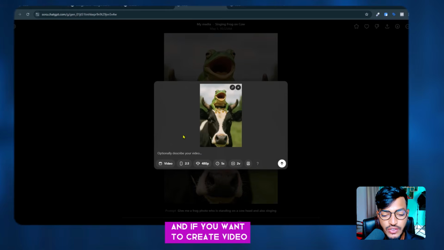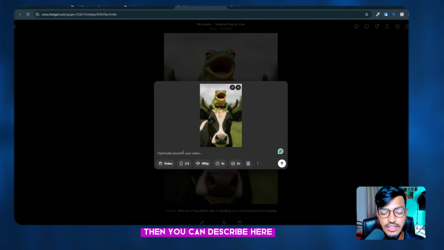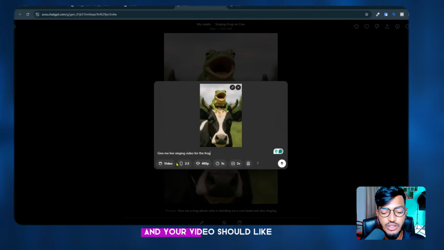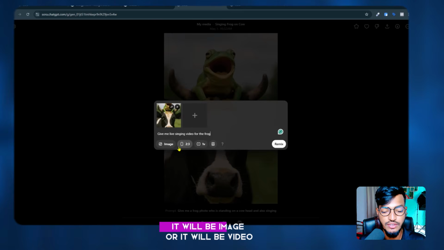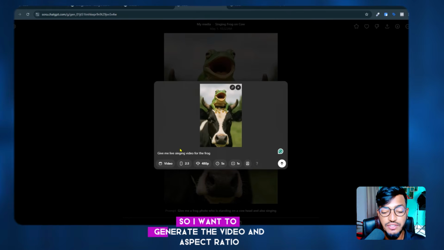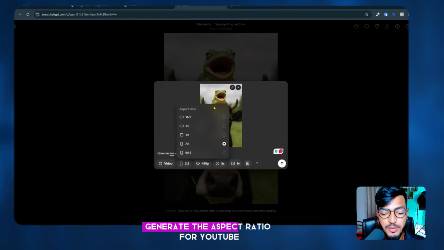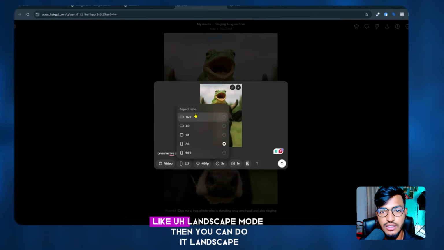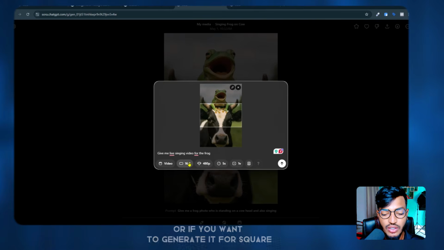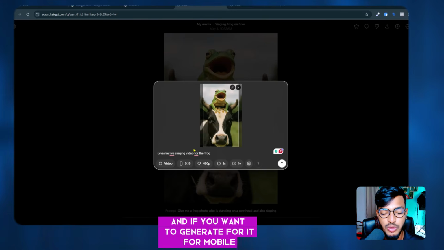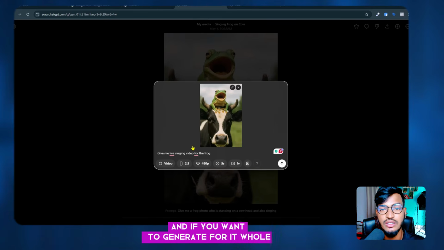And if you want to create a video, then you can describe here, like, give me a live singing video for the frog, and choose whether it will be an image or a video. So I want to generate the video. For the aspect ratio, if you want to generate for YouTube, like landscape mode, you can choose landscape, or if you want square, you can generate for square. You can also choose mobile.